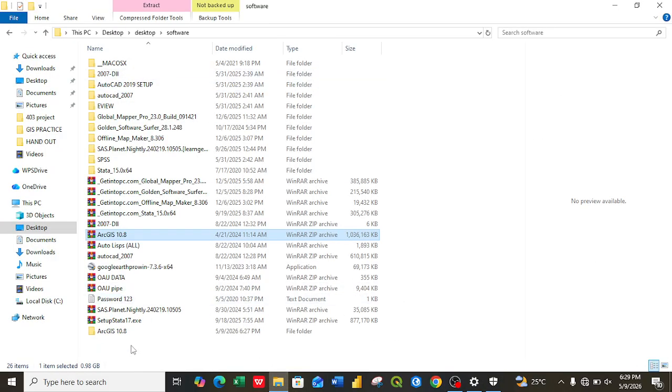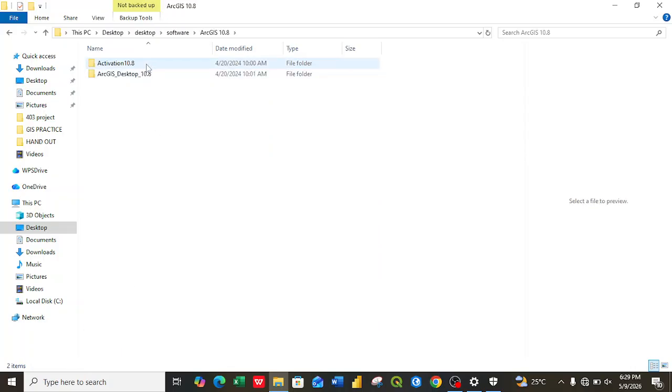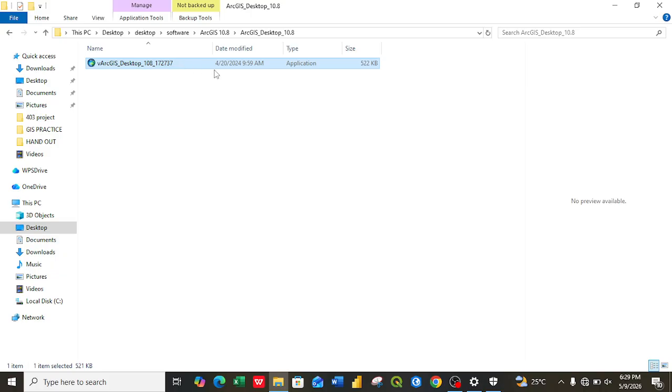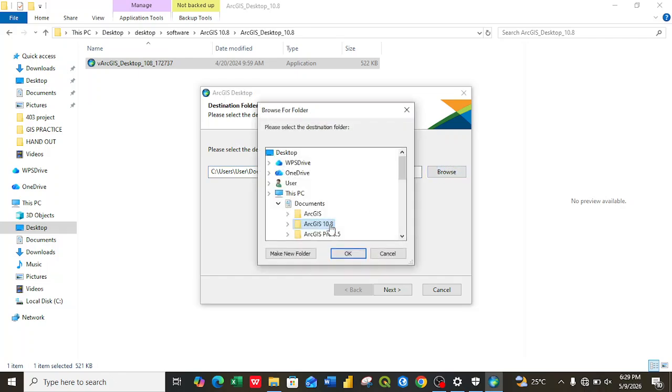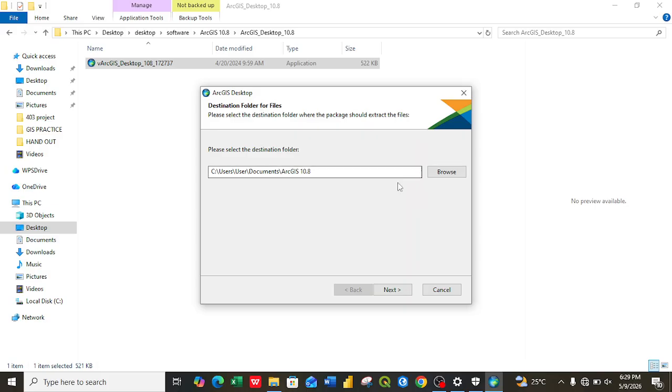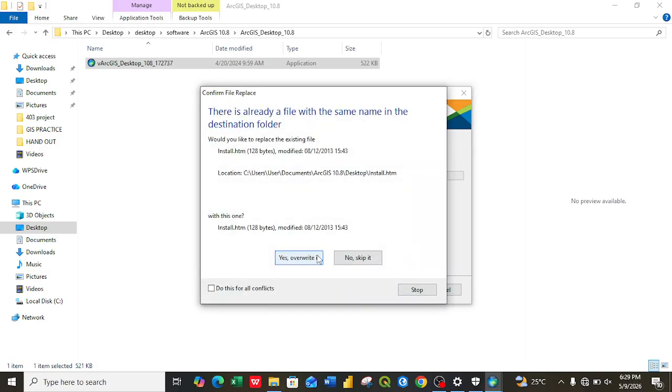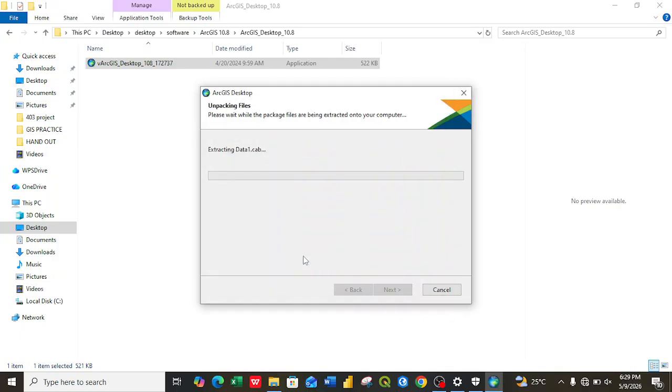Now this is the software GIS. Let's open it and let's check. So this is the cracked version. I'll be going back to the software. Let me run the software. You can save it anywhere. This is the browser. You can save it anywhere, but I'll be saving it inside the document. You click on next. Yeah, there's one already. So let me overwrite it.